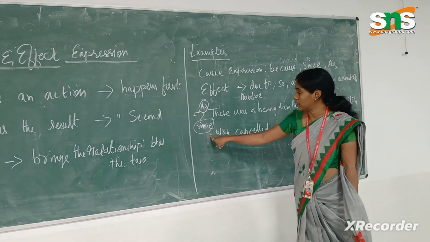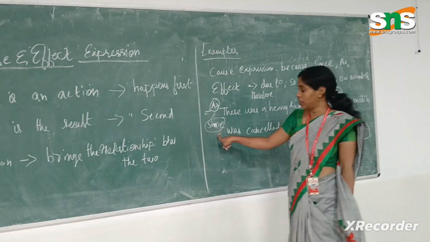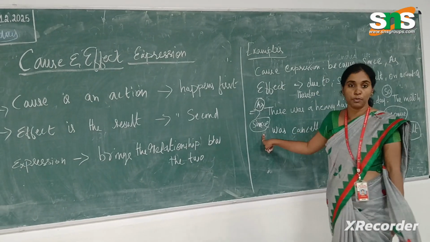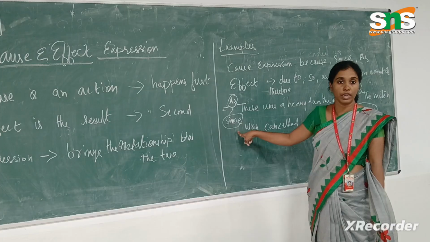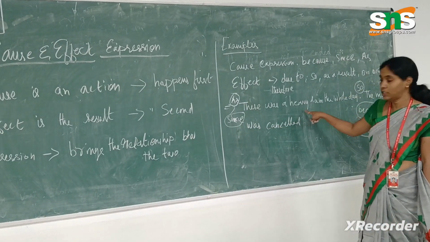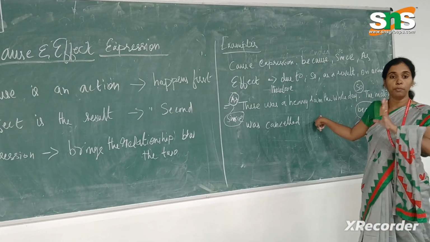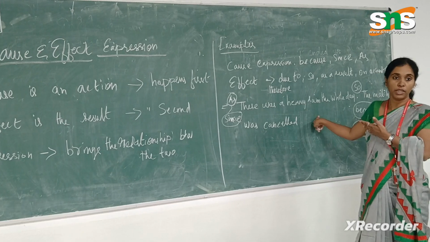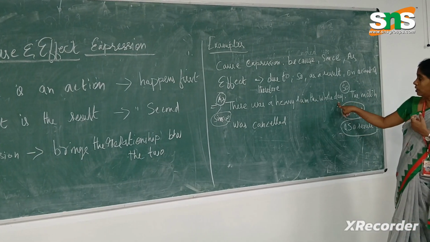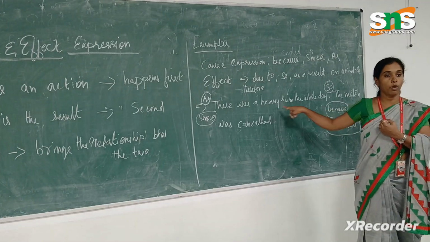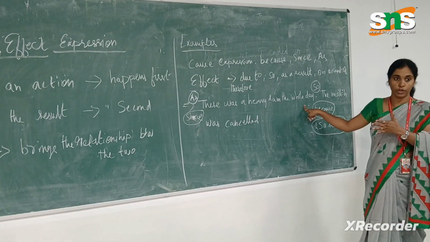Since is a preposition, but here we can use it as an expression. When we use since as an expression, we should be very clear that the sentence should mention a period of time. Here, there was a heavy rain the whole day. The whole day means from morning till evening, so a period of time is mentioned.